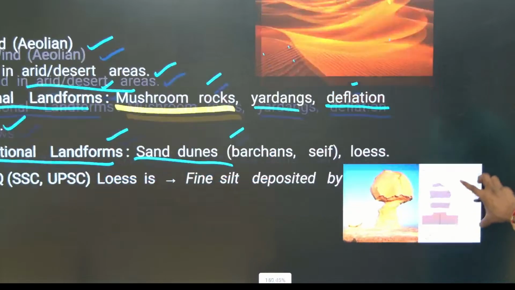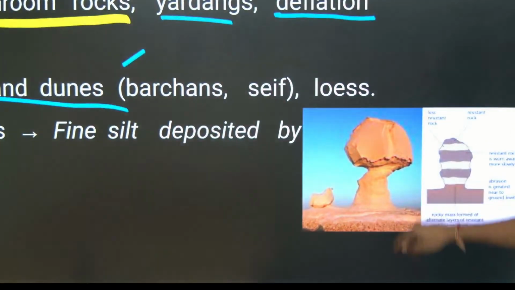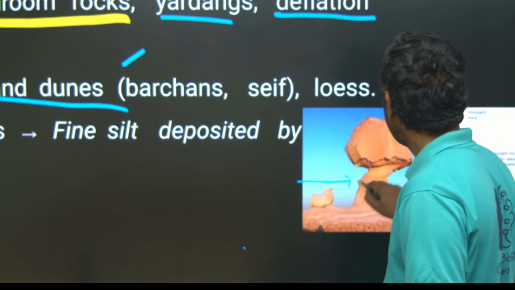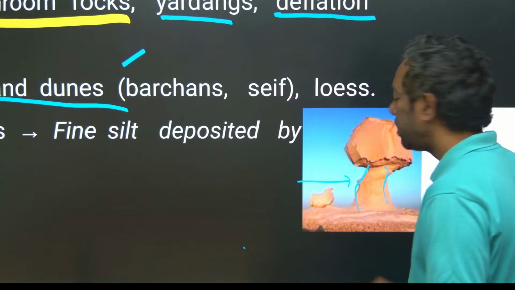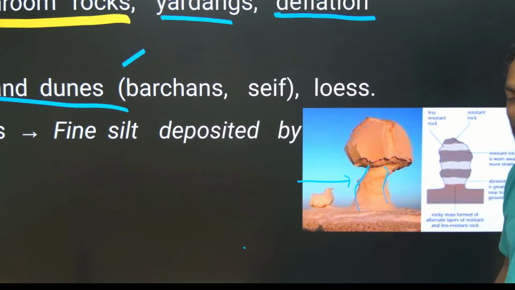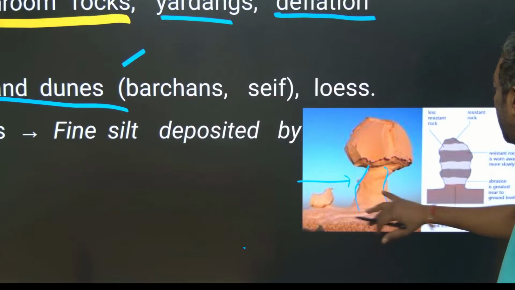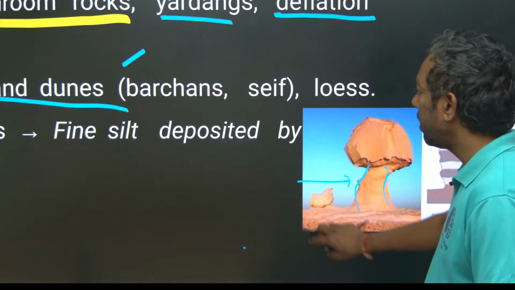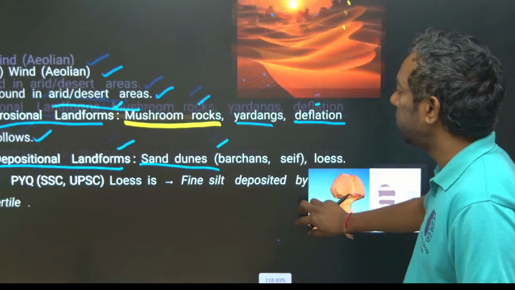This is the mushroom rock. The wind cuts this rock, forcefully entering the rock with sand, creating friction, which forms a mushroom rock in the desert, guys.